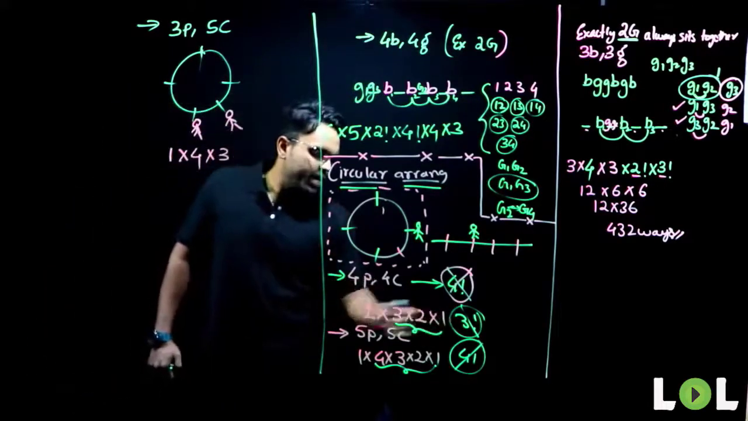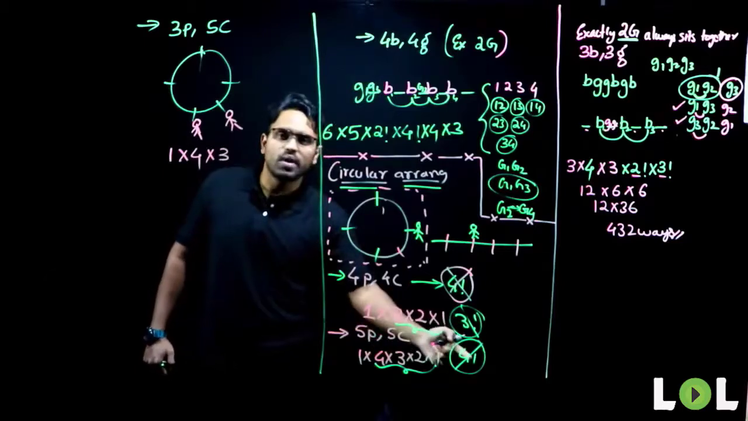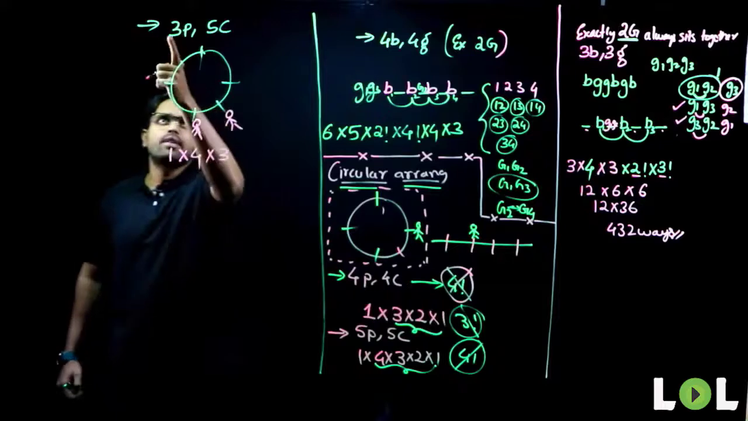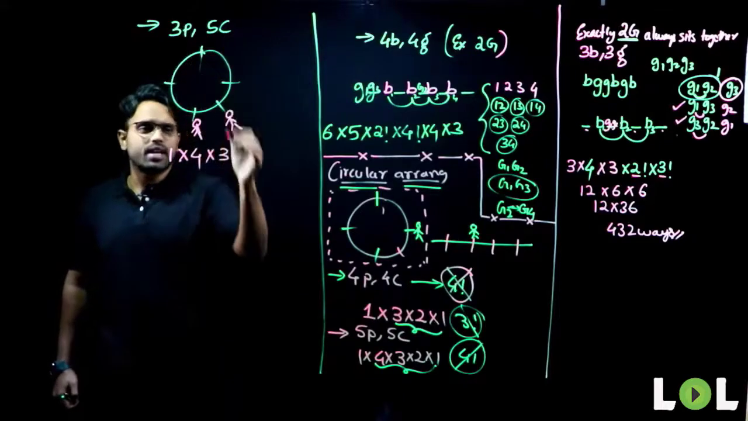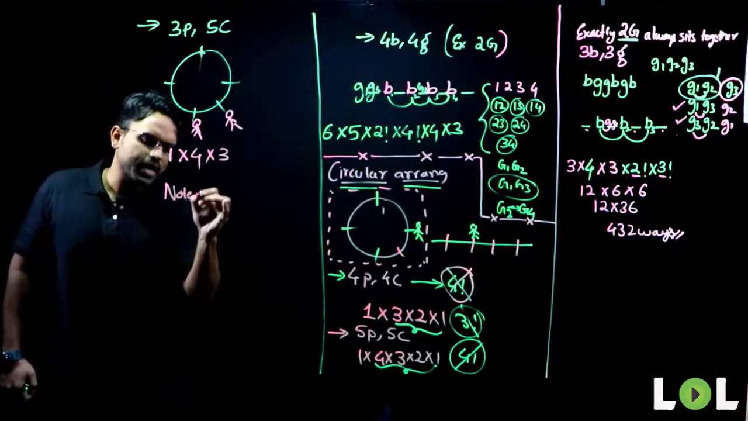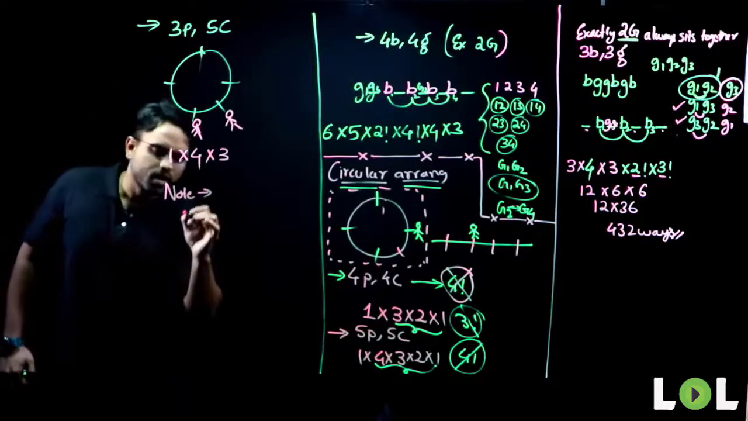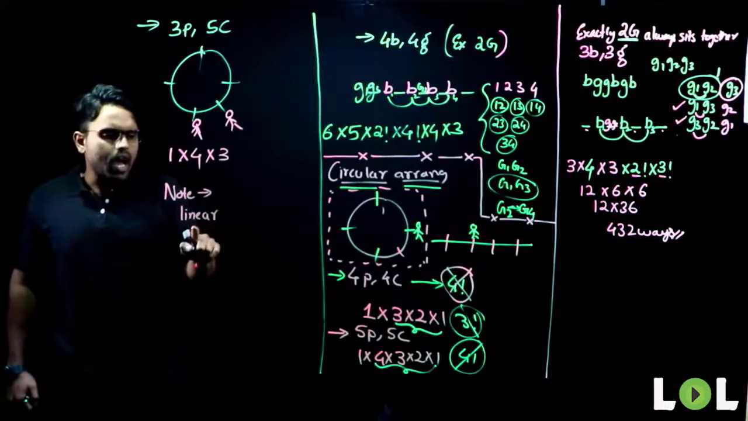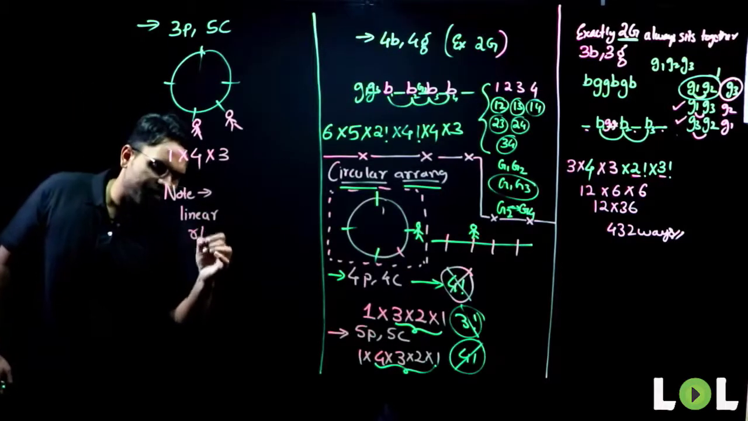So we cannot say that it is a factorial directly. It appears to be a factorial, but it is not a factorial. Whenever the number of people is less than the number of chairs, it cannot be a factorial. So one note that we have to make here: that is linear arrangement. If there are r people and r chairs, it is r factorial.